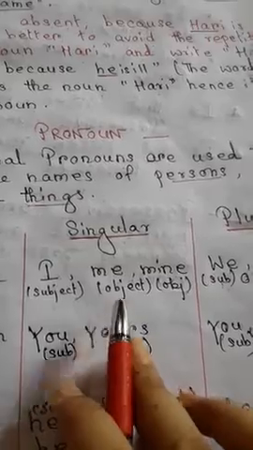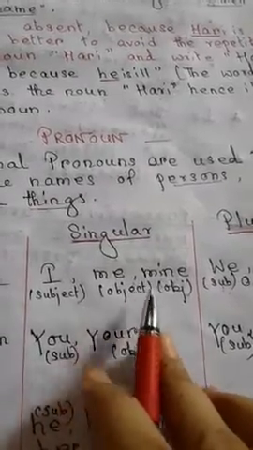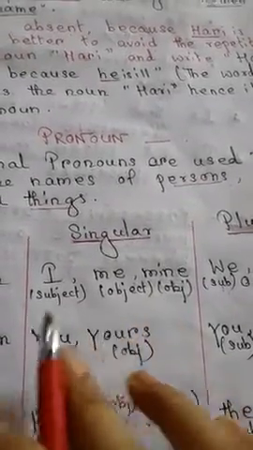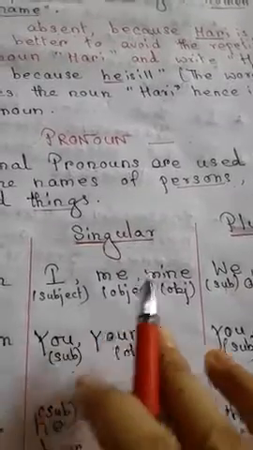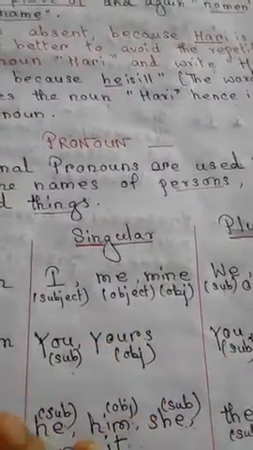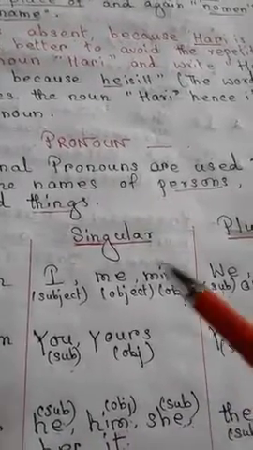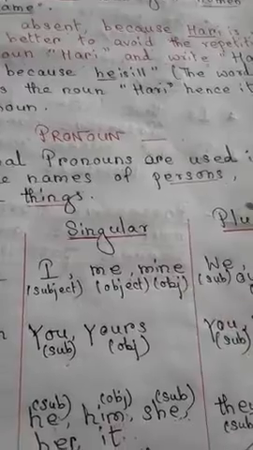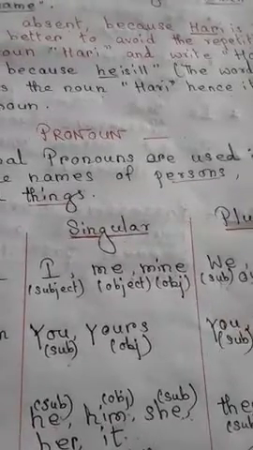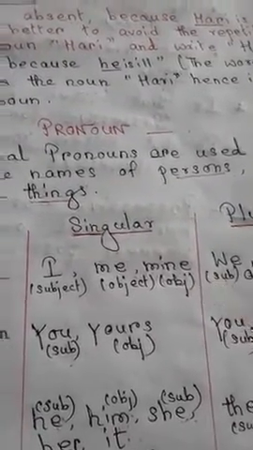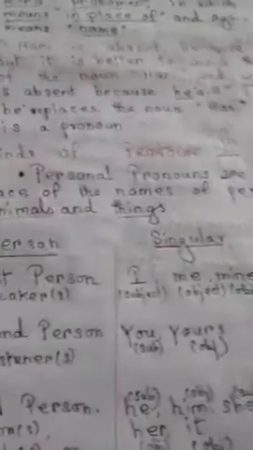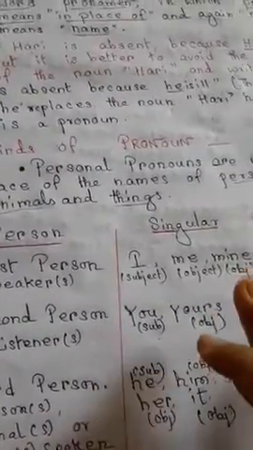Suppose the sun rises in the east. So the sun is the subject, and rises in the east, along with the verb, is the predicate. So the pronouns which come in the part of the predicate are called object. I hope these things are clear to you all, that is, what personal pronouns are. You can take a screenshot of this and you can memorize it also.